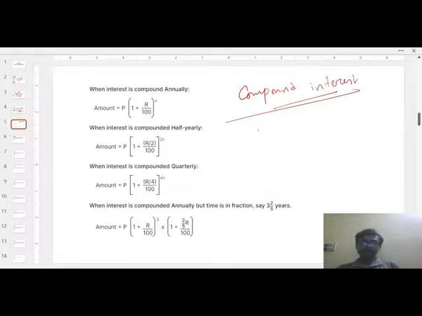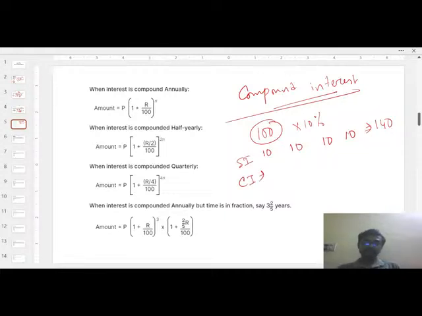See, for 100 rupees, if the simple interest will be 10%, so in the first year you will get 10 rupees, in the second year you will get 10 rupees, in the third year you will get 10 rupees, in the fourth year you will get again 10 rupees. So at the end of fourth year you will get total 140 rupees. Understood? This is the simple interest.